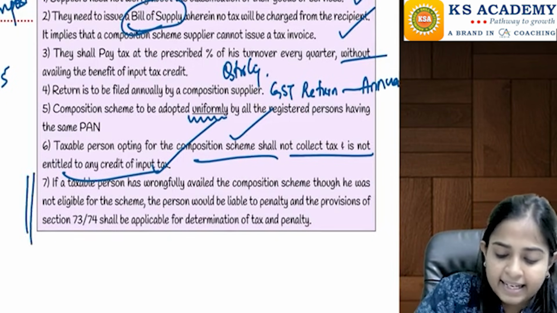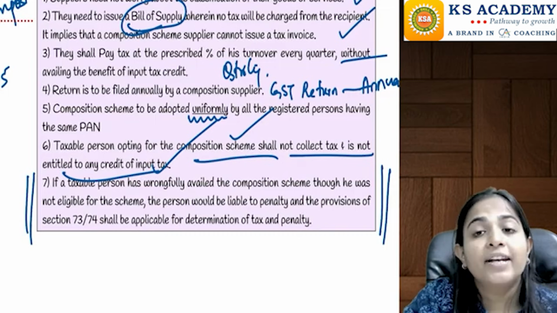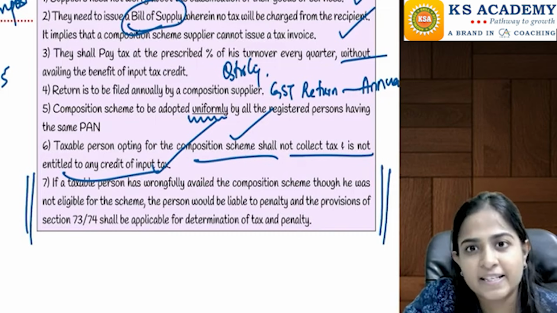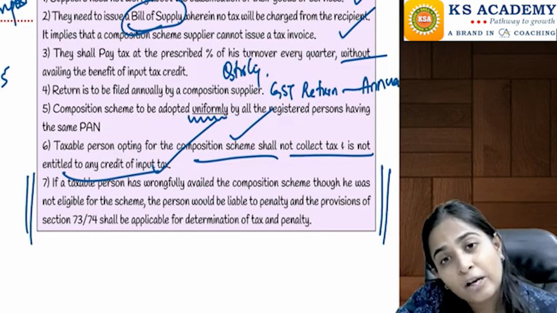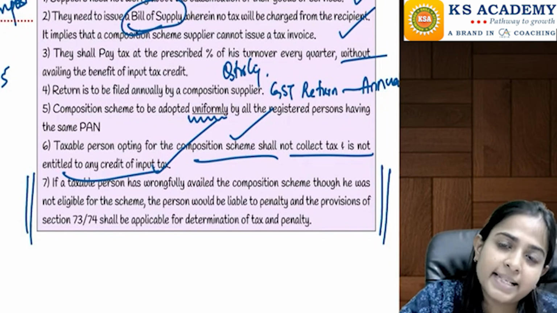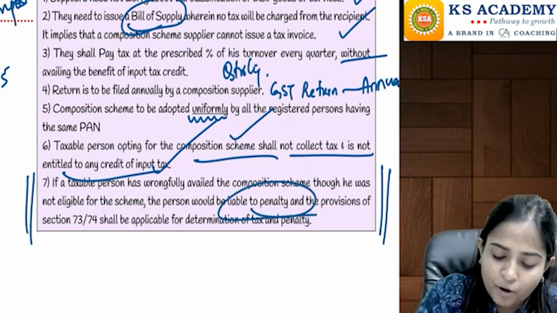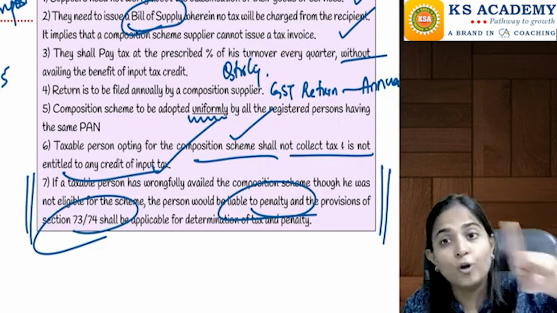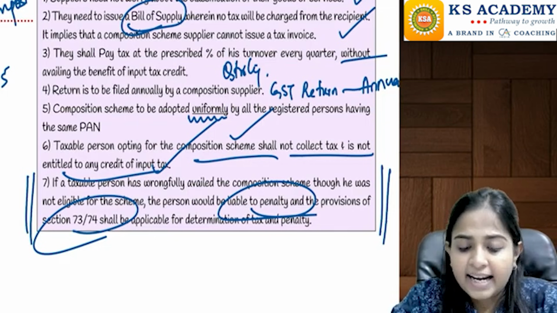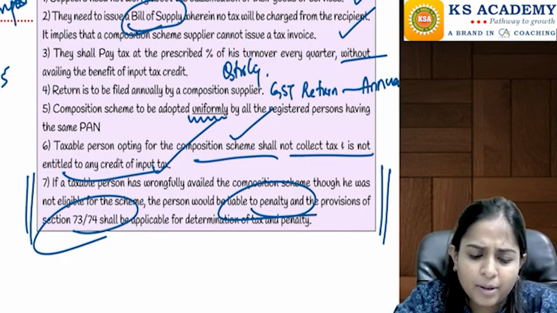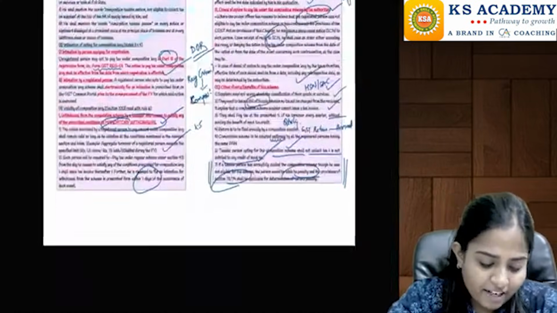And yes, next they are saying that suppose you are wrongfully availing the composition scheme when you were not at all eligible for it. Example, I am doing exports, still I am taking the composition scheme. My turnover has exceeded, still I am taking the composition scheme. Then in that case, you will be liable for penalty and you will be liable to pay the full tax liability as determined by the tax authorities, and penalty will be applicable to you under sections 73, 74, etc. I hope I am very, very clear till here.